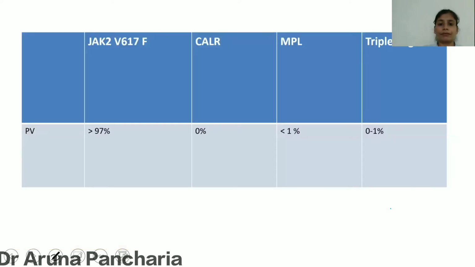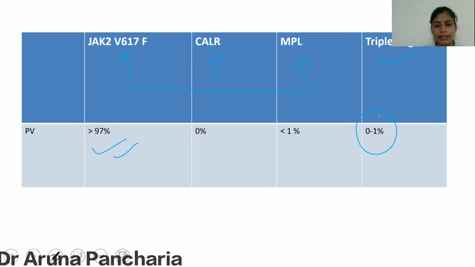Now, in greater than 90 to 97% of the cases, there is a mutation of the JAK2. While in a few cases of triple negative, there is CALR, calreticulin, and MPL, all negative. This type of case has also been seen, that is, triple negativity is seen in 0 to 1% of the cases, and in less than 1% of the cases, MPL positivity is also seen.